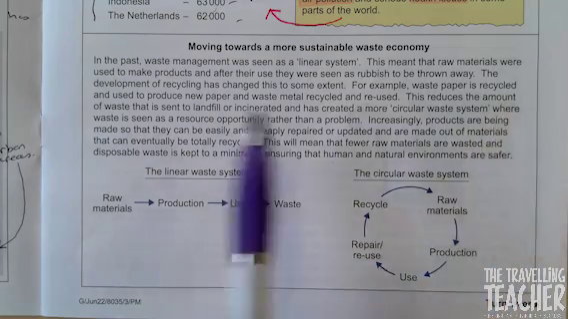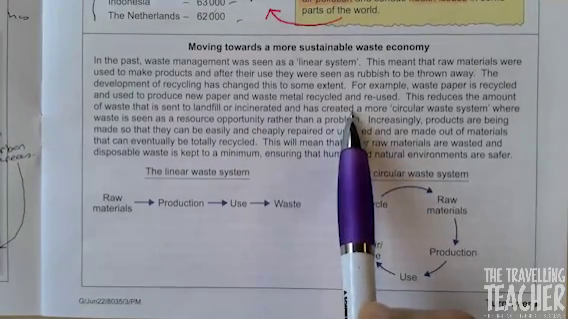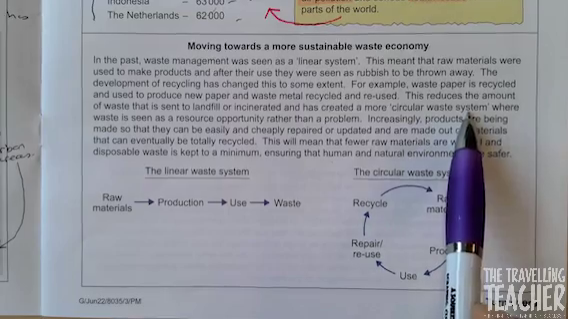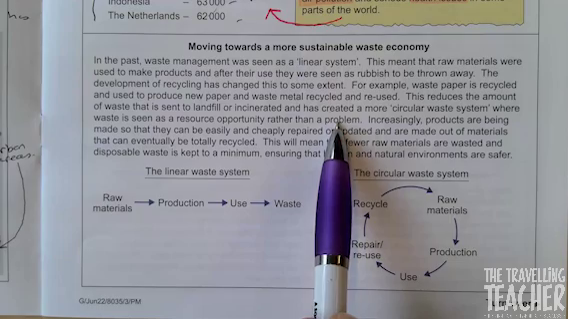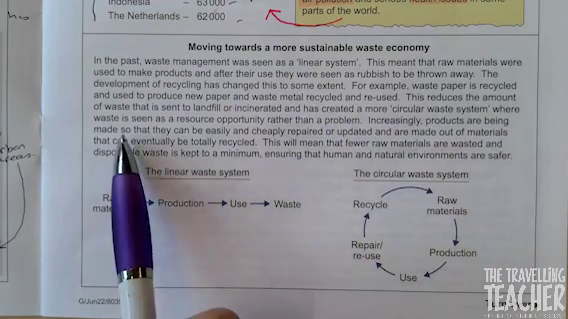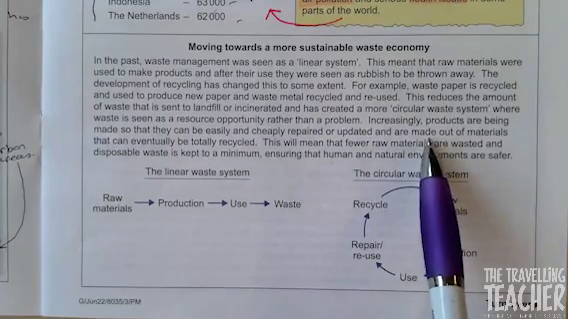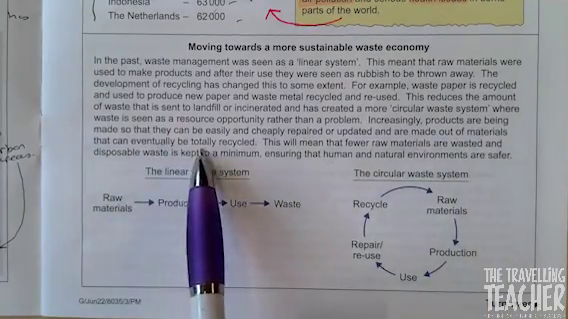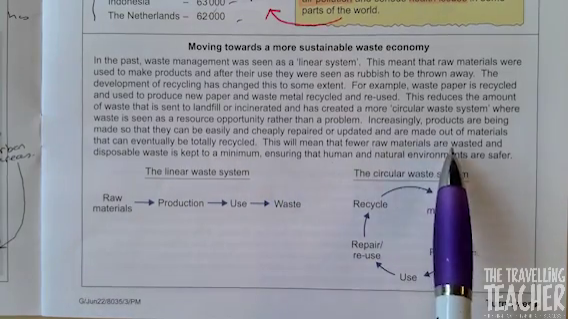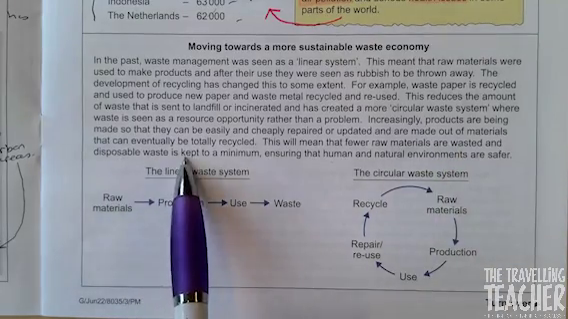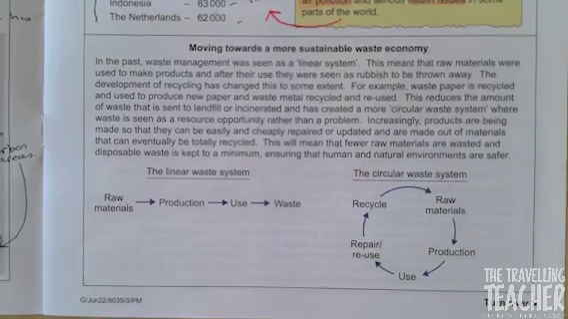This reduces the amount of waste that is sent to landfill or incinerated, and has created a more circular waste system, where waste is seen as a resource opportunity rather than a problem. Increasingly, products are being made so that they can be easily and cheaply repaired or updated, and are made out of materials that can eventually be totally recycled. This will mean that fewer raw materials are wasted, and disposable waste is kept to a minimum, ensuring that human and natural environments are safer.